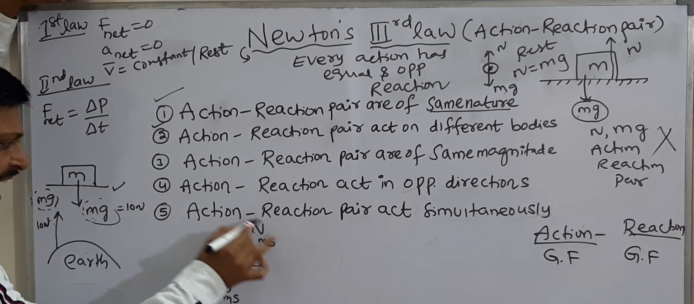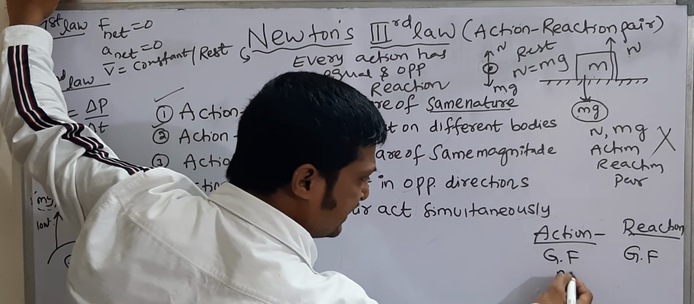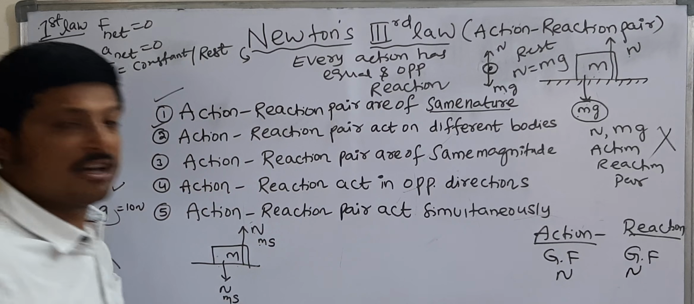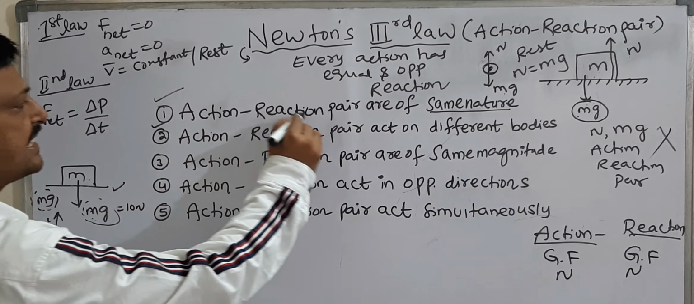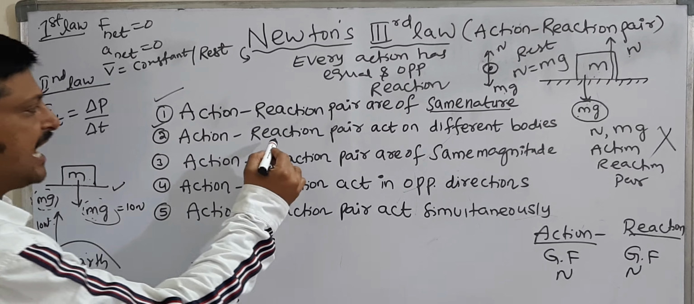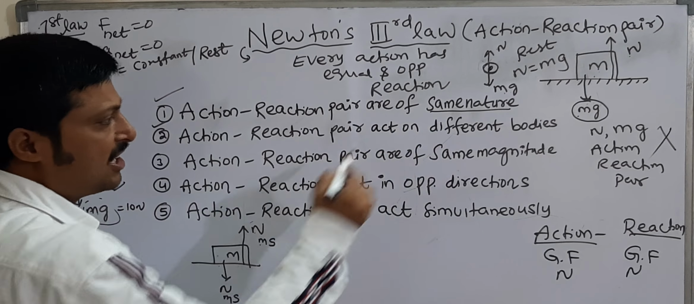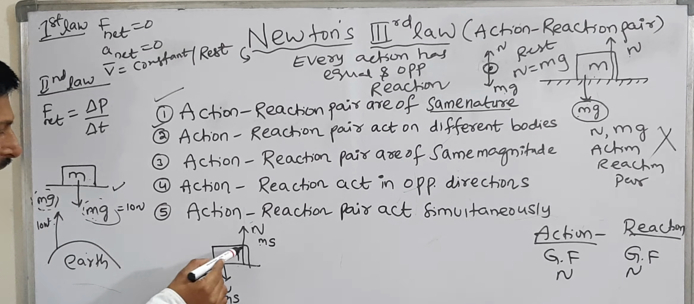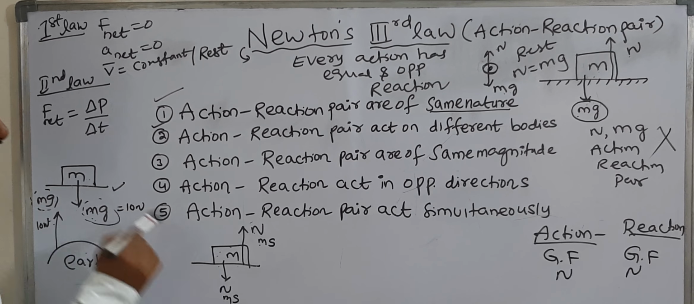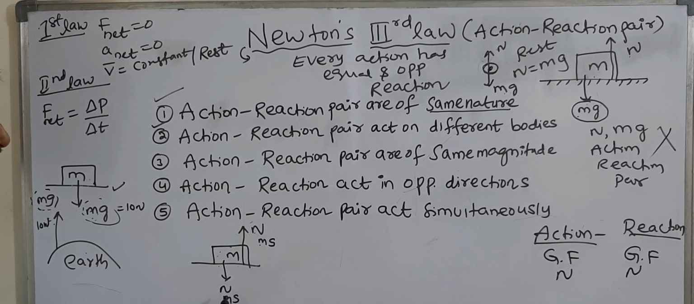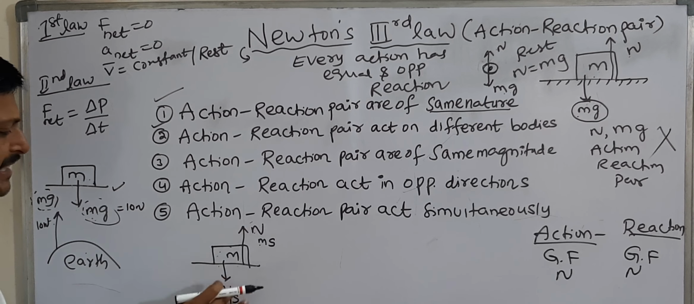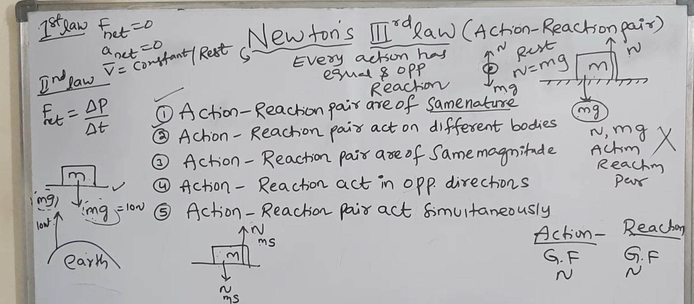Now see here, what is action? Here action is normal force. What is reaction? Reaction is also normal force. That means action-reaction pair are of the same nature. And here action and reaction act on different bodies. Action is acting on the body of mass m and reaction is acting on the surface. And they are of the same magnitude, opposite direction, and act simultaneously. So these two form an action-reaction pair.